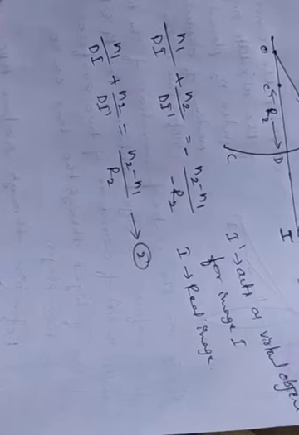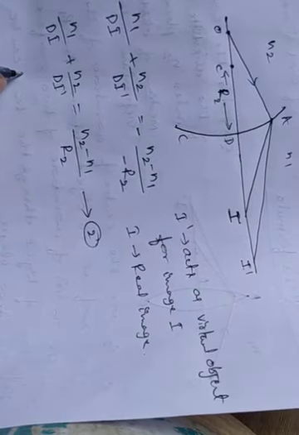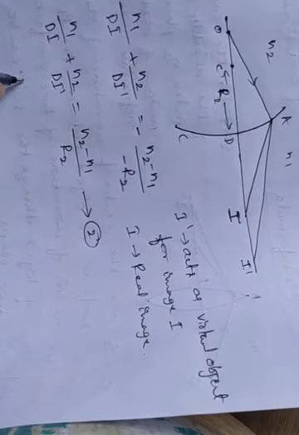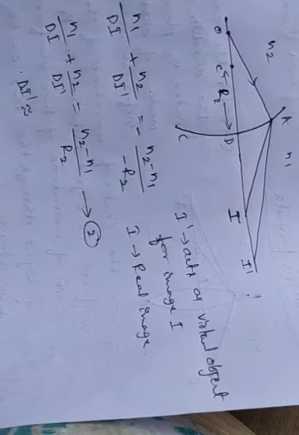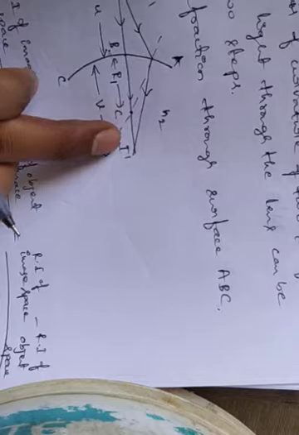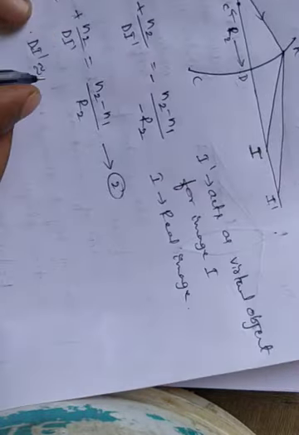Next, observe carefully, this di prime and di is nearly equal. This di prime is nearly equal to the BI prime. So di prime is nearly equal to BI prime.